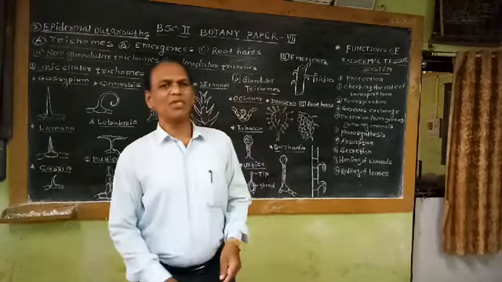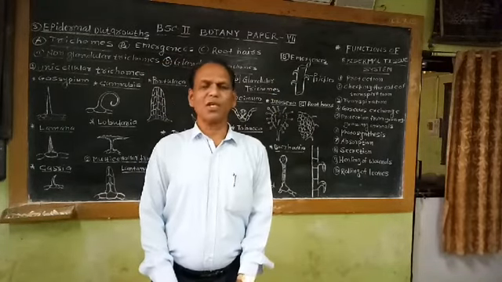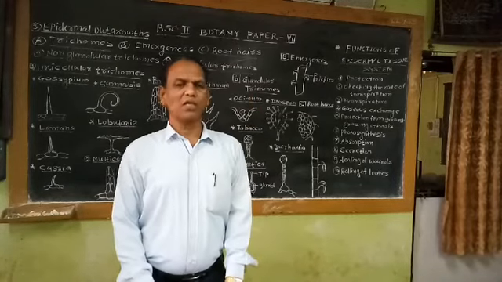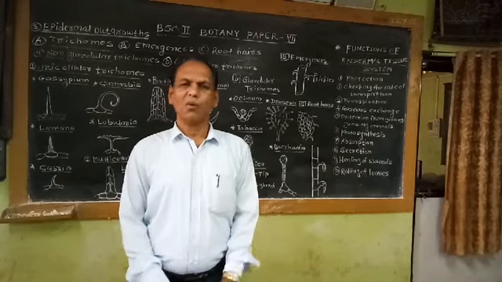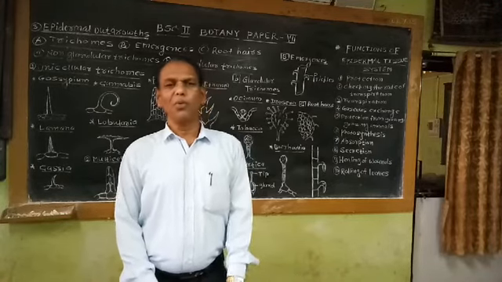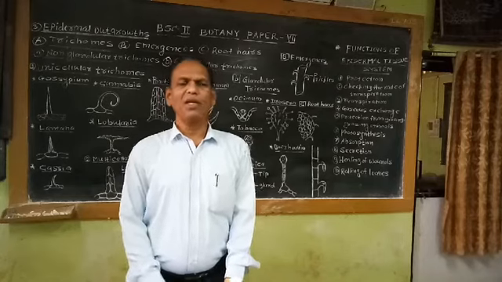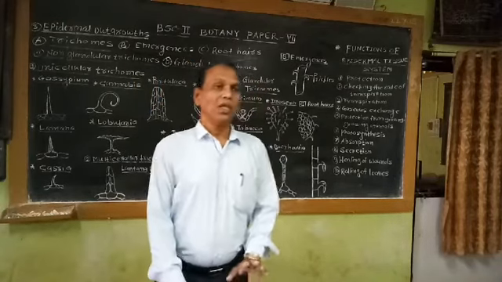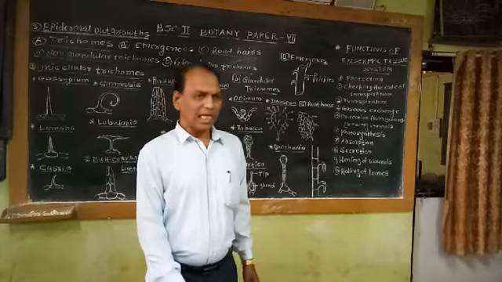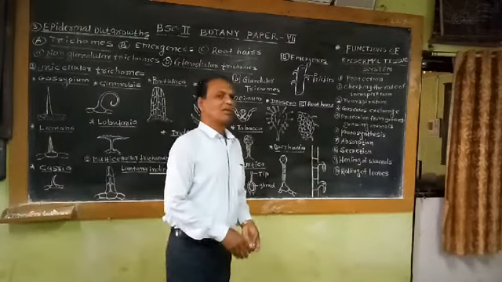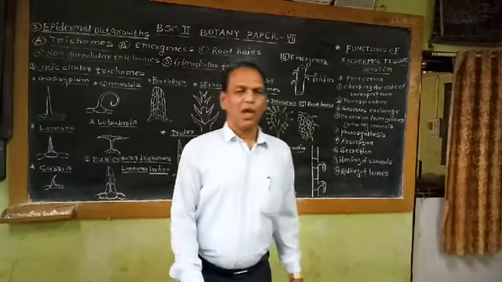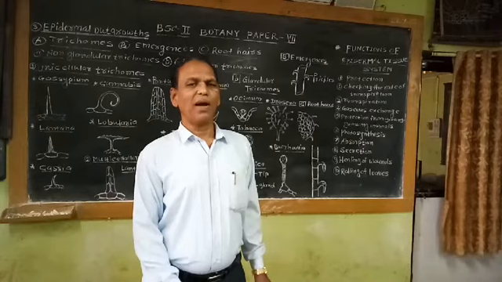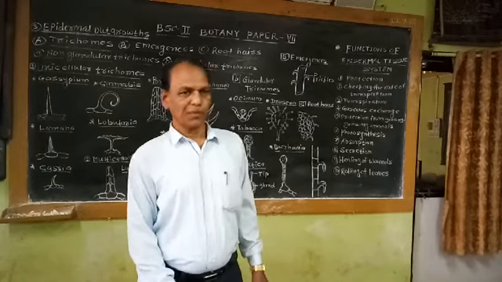That means if the epidermis gets wounded, there is a possibility of desiccation, that means excessive loss of water, as well as the possibility of entry of microorganisms like bacteria, fungi, fungal spores, viruses, etc. So in order to prevent desiccation and the entry of pathogens and protect the inner tissues, when the epidermis gets injured, the epidermal cells in that wounded region acquire the power of cell division secondarily, redivide and produce a new protective layer.